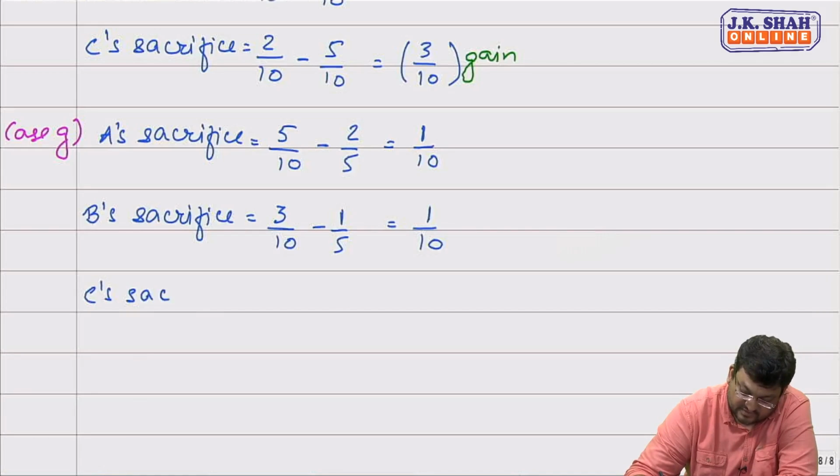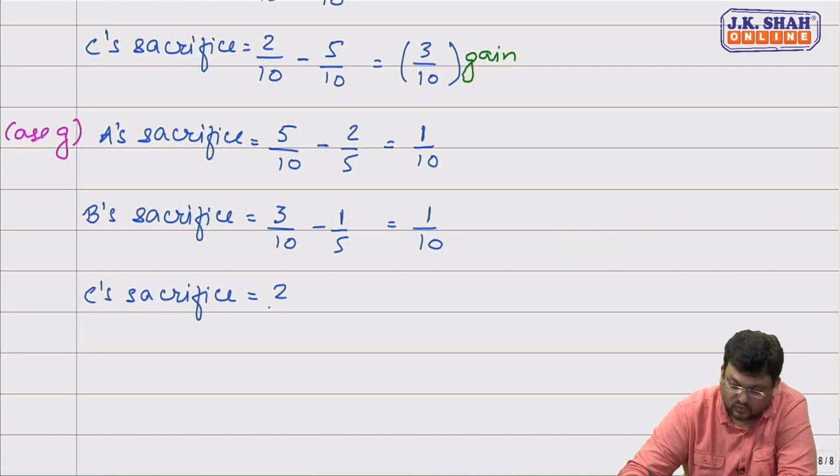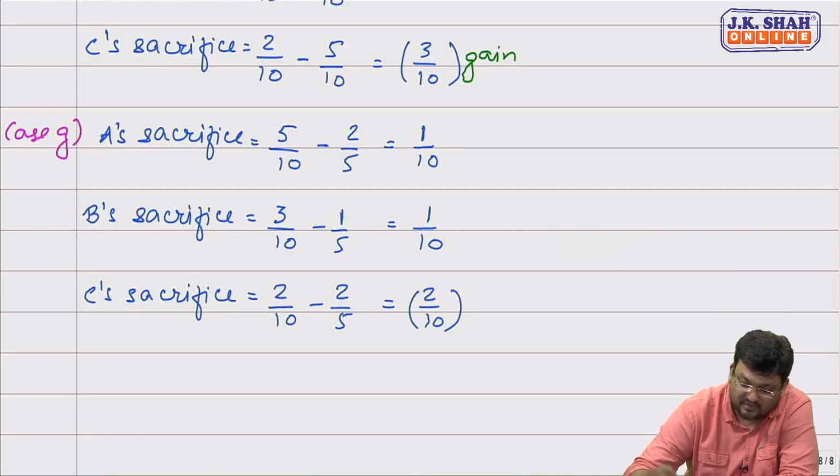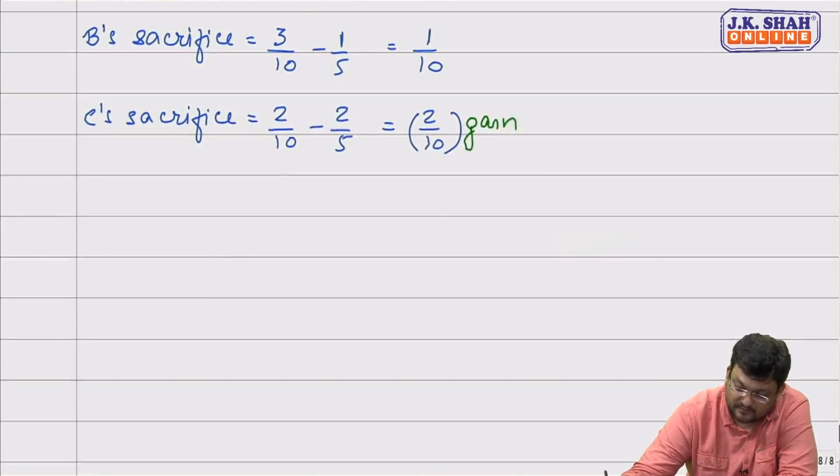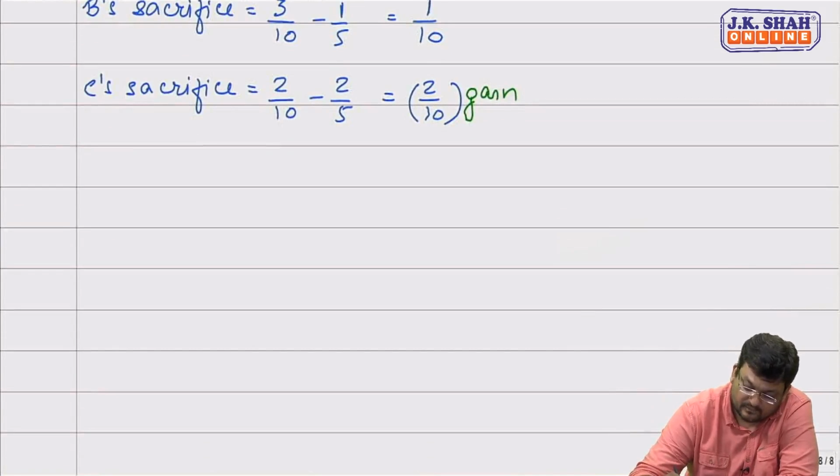C's sacrifice. Old share 2 by 10, new share 2 by 5. So C actually gained 2/10 part. Whatever is sacrifice of one partner will be gain for other partner. Yes, sir.